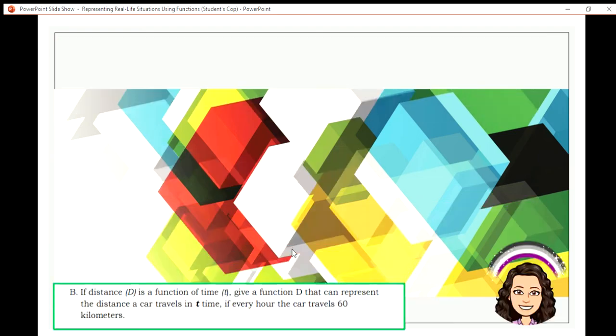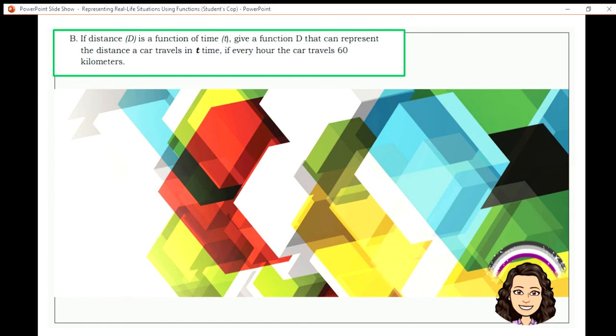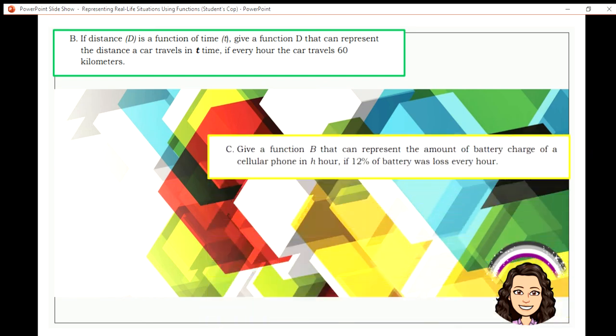Now, if the distance, denoted by capital D, is a function of time, denoted by small letter t, give a function d that represents the distance a car travels in time t, if every hour the car travels 60 kilometers. Okay, so how far is the distance, and how will you illustrate that into an equation?